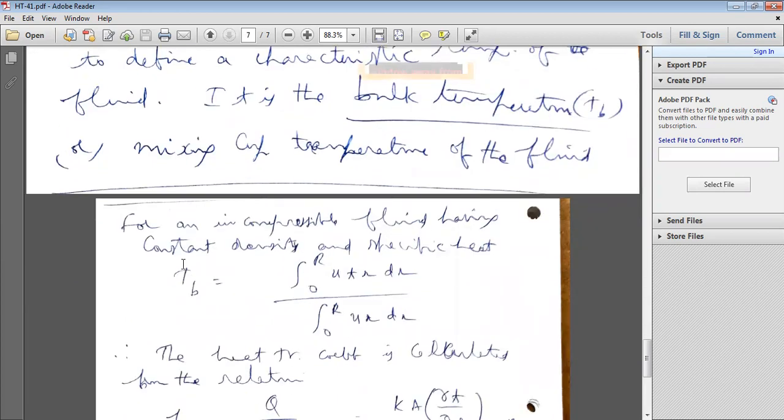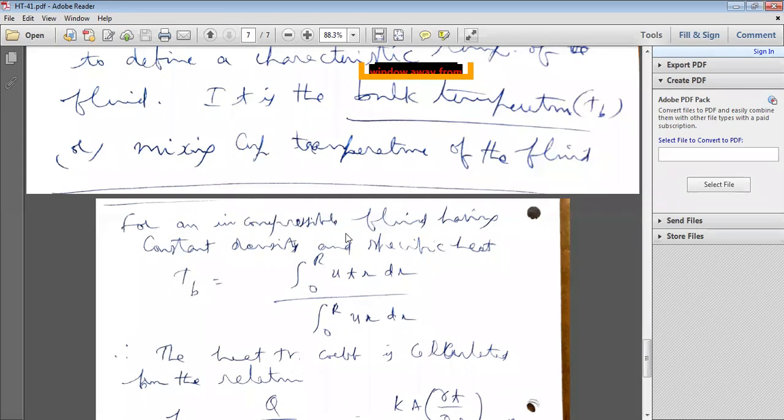But how do you find T_b, the bulk temperature or mixing cup temperature of the fluid? For an incompressible fluid, there is no change of density.